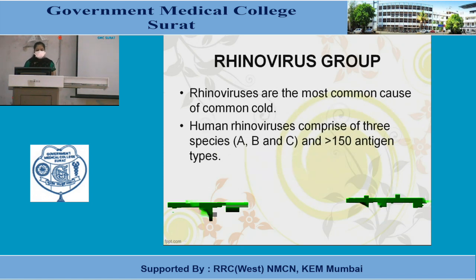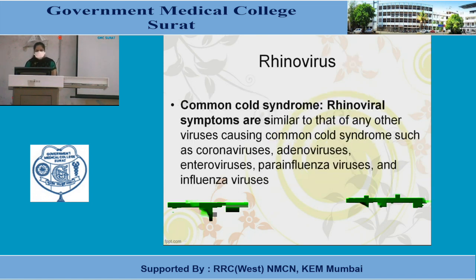Rhinoviruses are the most common cause of the common cold. Human rhinoviruses comprise 3 species, A, B and C, and more than 150 antigen types. Rhinoviral symptoms are similar to those of any other virus causing the common cold: adenoviruses, enteroviruses, parainfluenza viruses and influenza viruses.